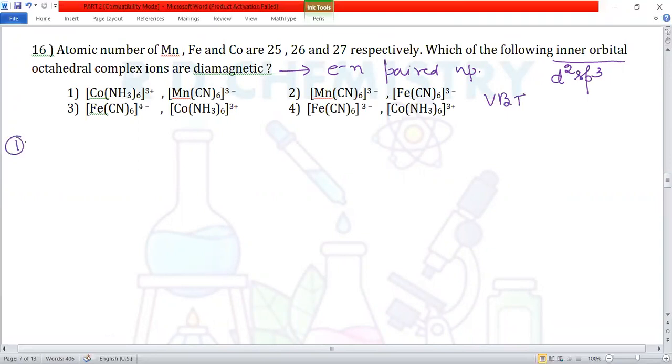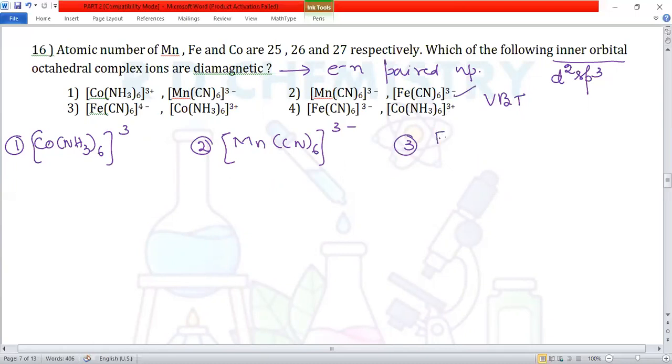So first compound I'll write, that is [Co(NH3)6], total charge is +3. Second compound is [Mn(CN)6], total charge is -3. Third compound is [Fe(CN)6], total charge is -3. And fourth compound is there in option number 3 here, so the charge is -4. [Fe(CN)6], total charge is -4. Okay, so calculate X value here.